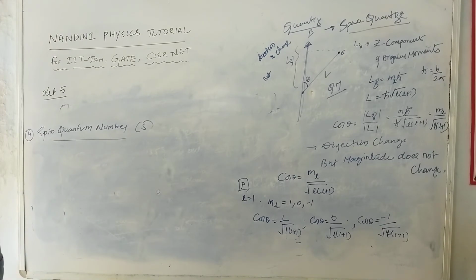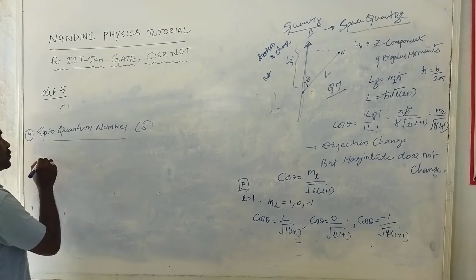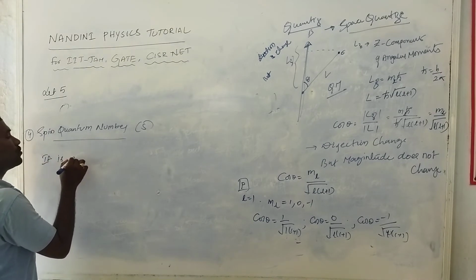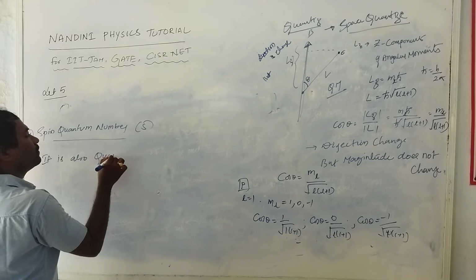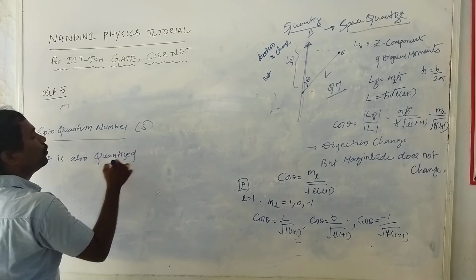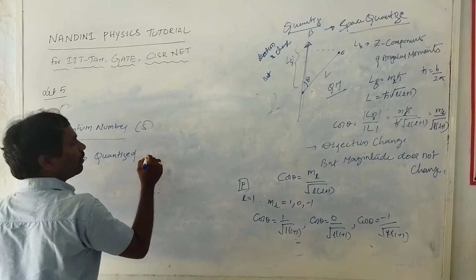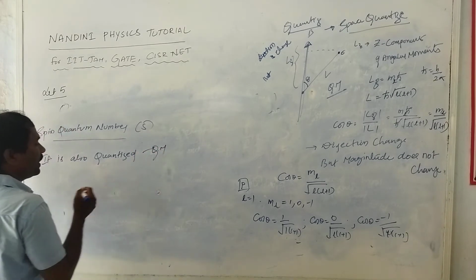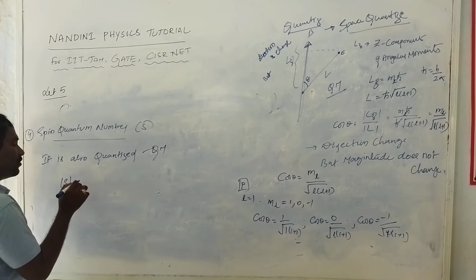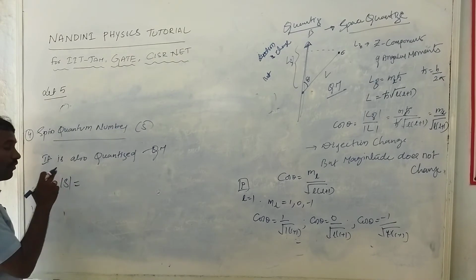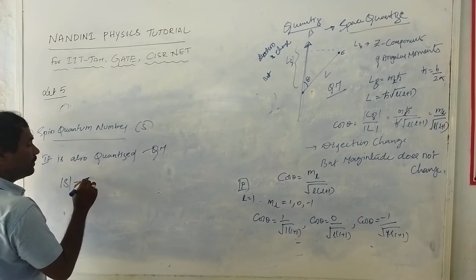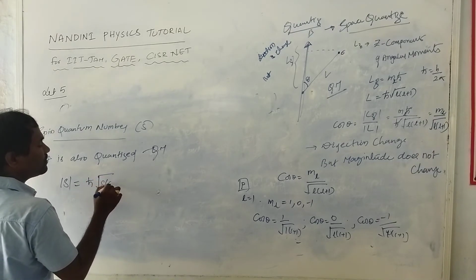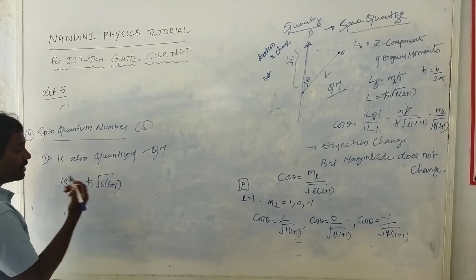The spin quantum number is also quantized, the magnitude of spin angular momentum. So it is also a quantized quantity, due to quantum mechanics. So the magnitude of quantization of spin angular momentum is nothing but h cross root over s into s plus 1, like L into L plus 1, like s into s plus 1.